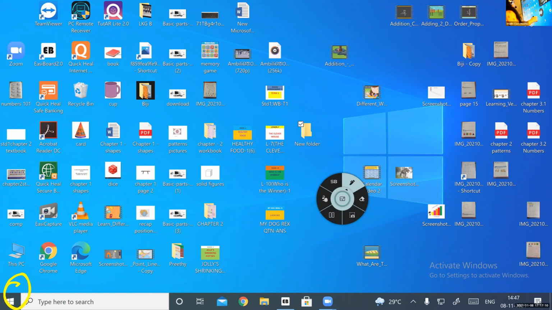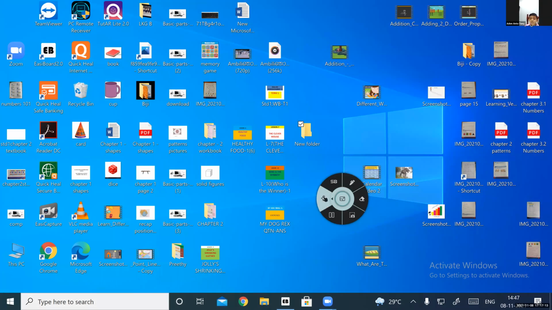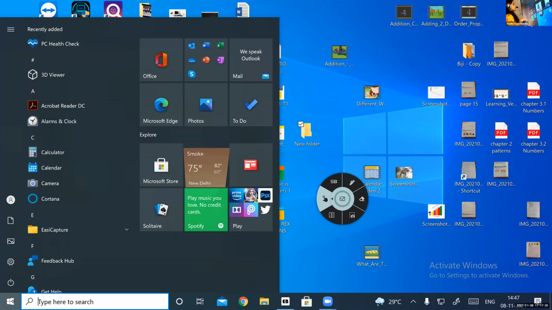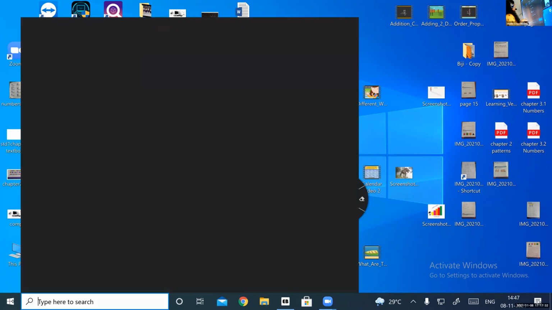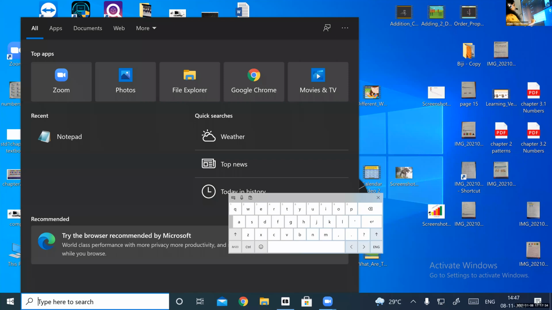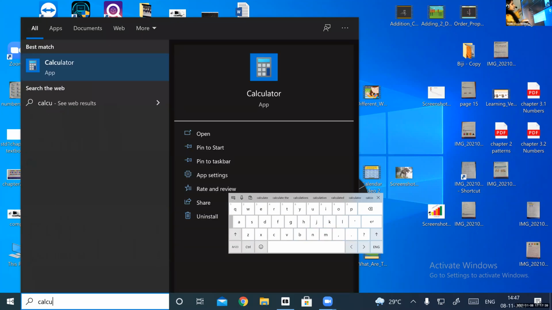We can select different programs from the start button itself. I'm clicking on the start button. Look here. We have different options to choose from. There is also a search bar here. You can type anything that you want and find it very easily. I'm going to type calculator. See, calculator is already here. Did you see that? I'll show it once more. I'm going to click on the start button.